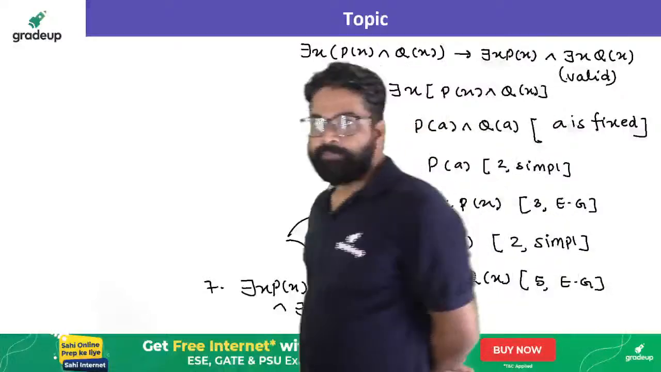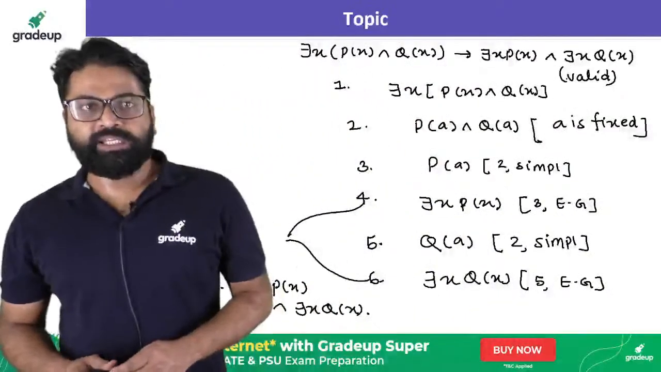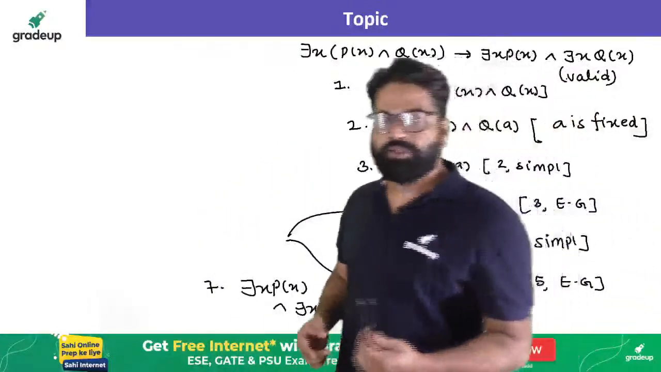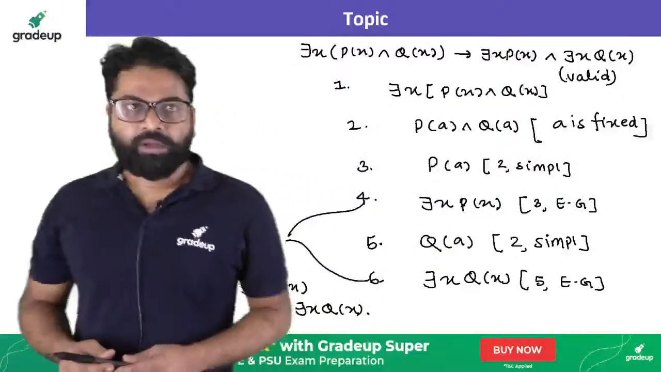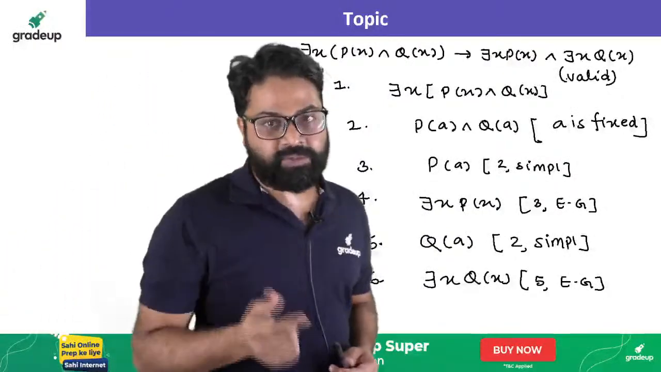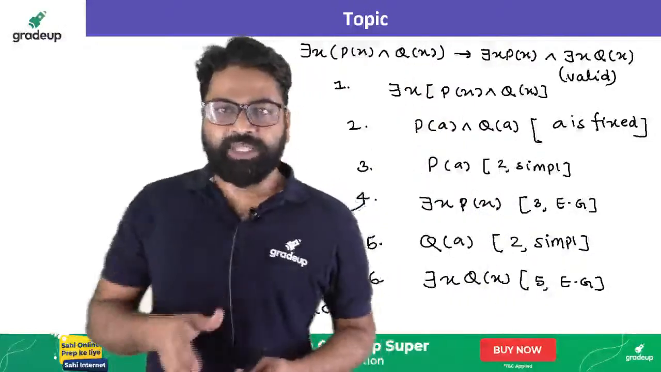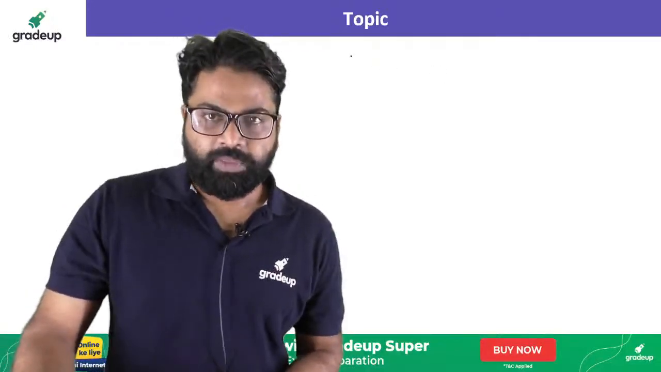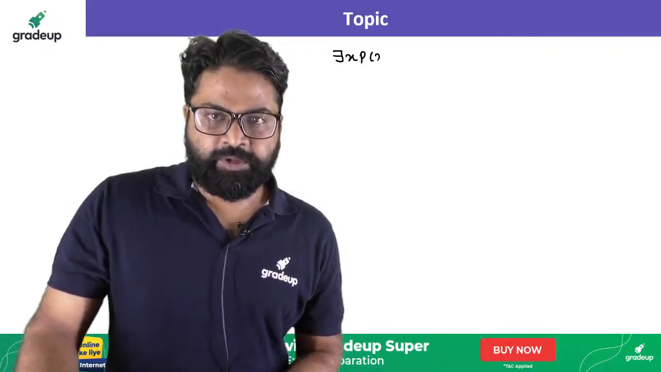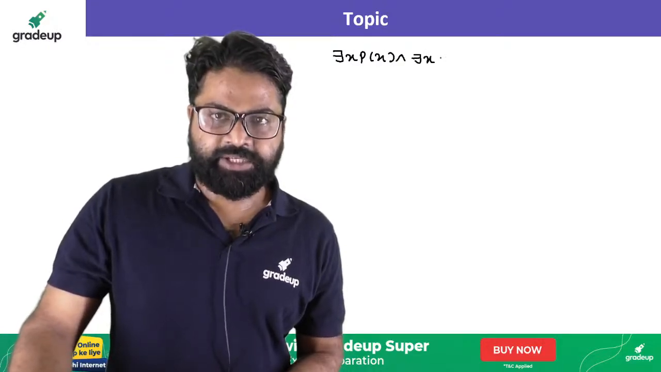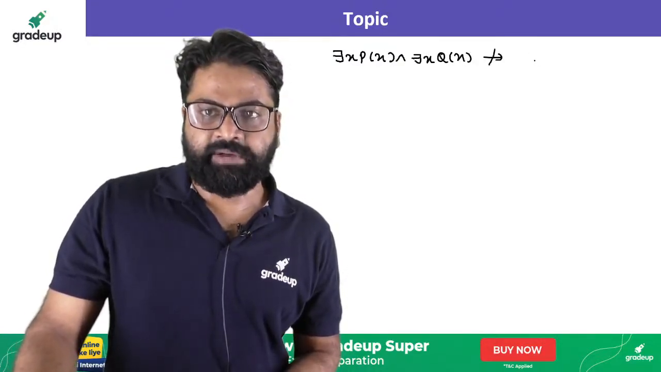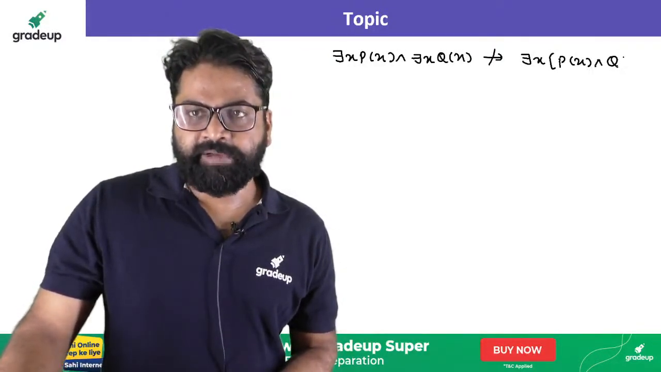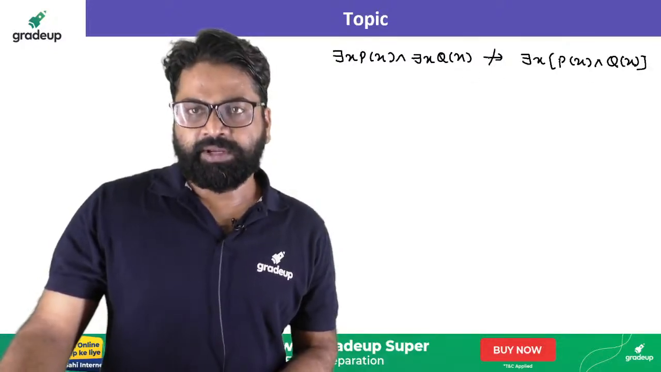Okay, fine. As I told you, this can be solved with two methods. You can solve with the block method, and you can also solve this equation with this method. And we know that the right side will never imply the left side. Let's see what the right side is. There exists x P(x) and there exists x Q(x) will never imply there exists x (P(x) and Q(x)).